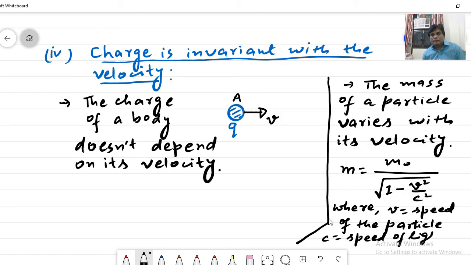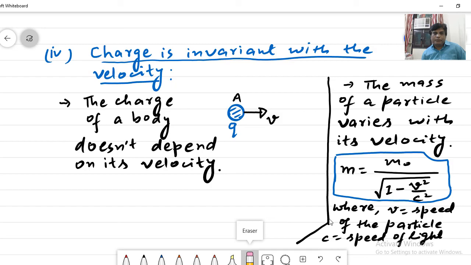So this is the variation equation for the mass. Mass increases with the increase in speed of the particle, but charge remains constant with the speed. It does not depend on the speed of the particle. This is invariant with the velocity.